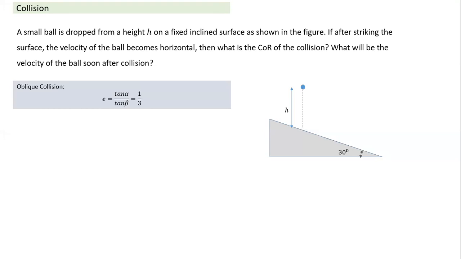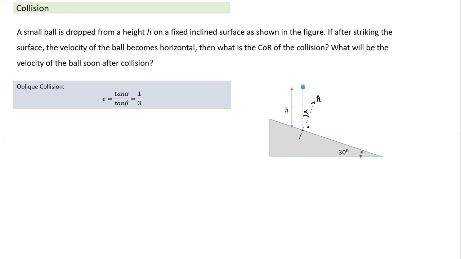So this is certainly the ball here, and we are concerned only with when it comes and strikes the surface. It's an example of oblique collision. Why is it oblique? This is the point where collision takes place, and this surface will exert an impulse only in the normal direction. Which is the normal direction? This is the normal direction here. So this is the line of impulse or line of collision, and this is the line of motion. It's not one-dimensional, it's an oblique collision. In that case, there's the angle of incidence, angle alpha.